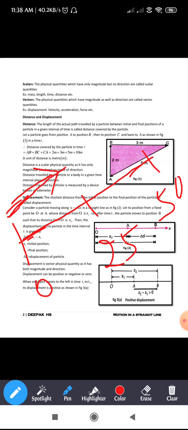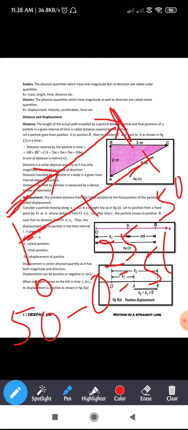After a certain interval of time the body comes to 50 centimeter. To calculate the displacement, it is always final minus initial. The final position is 50, the initial is 0, so 50 minus 0 is equal to 50. Since this number is positive, we say it is a positive displacement.